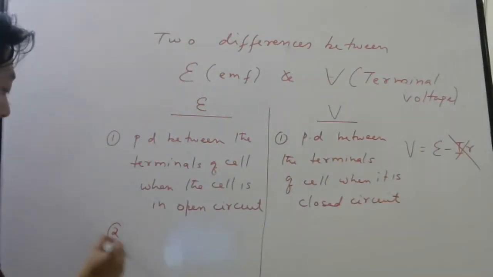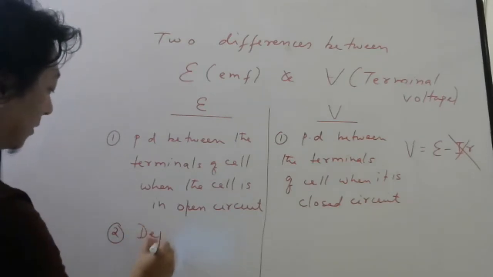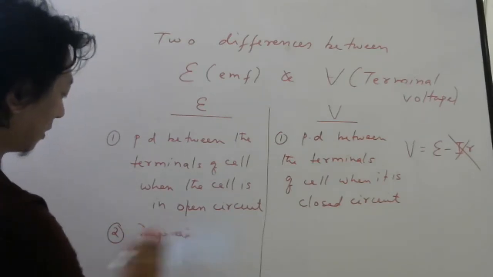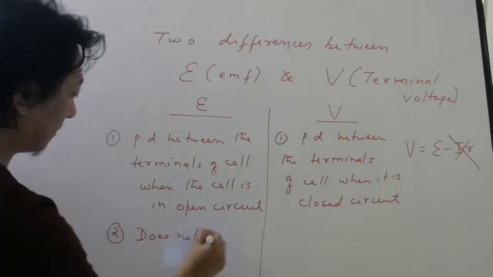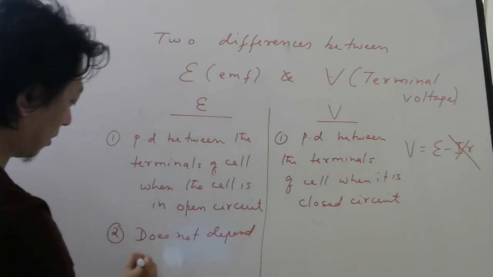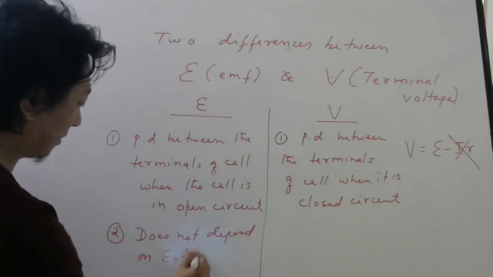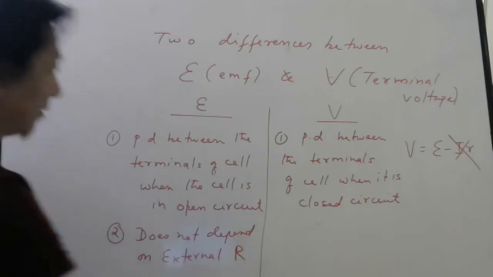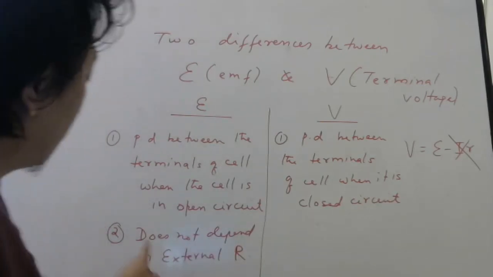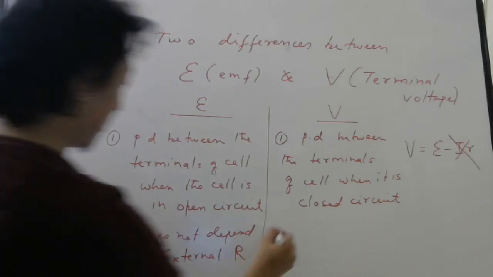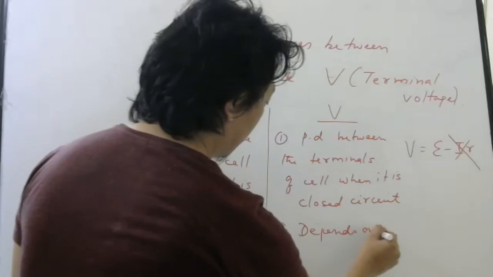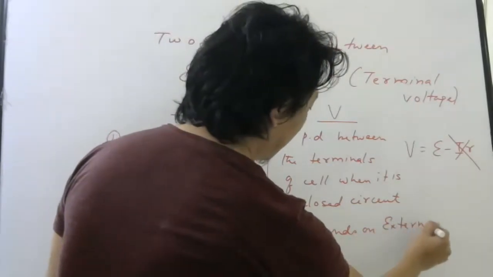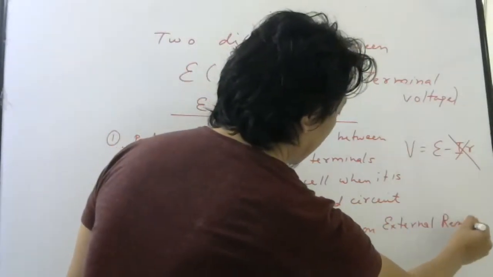Second one, depends or does not depend on external resistance, right? EMF depends only on the battery, so does not depend on external resistance. Terminal voltage depends on external resistance. So two differences I have given.